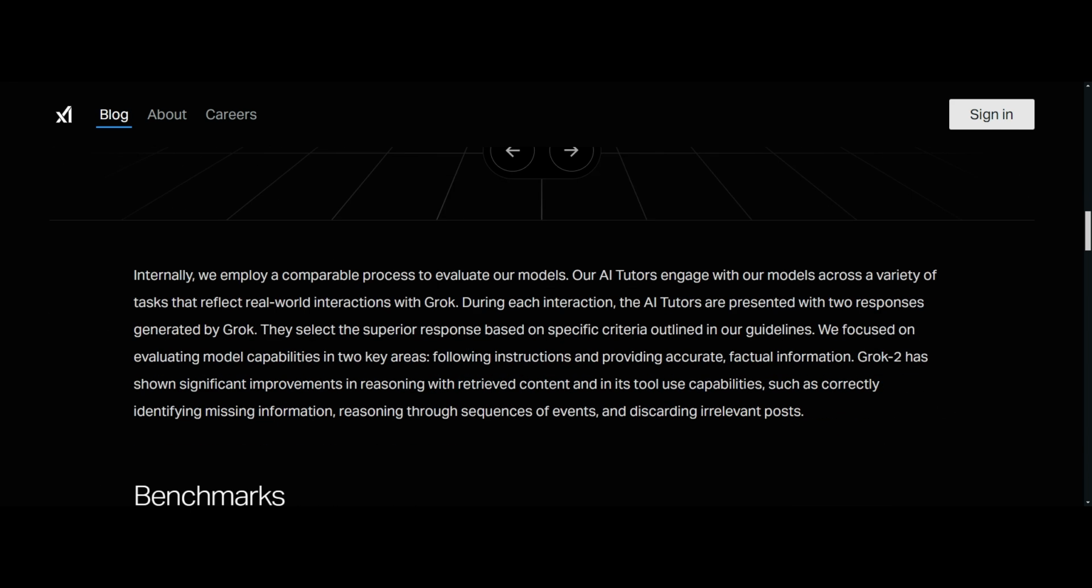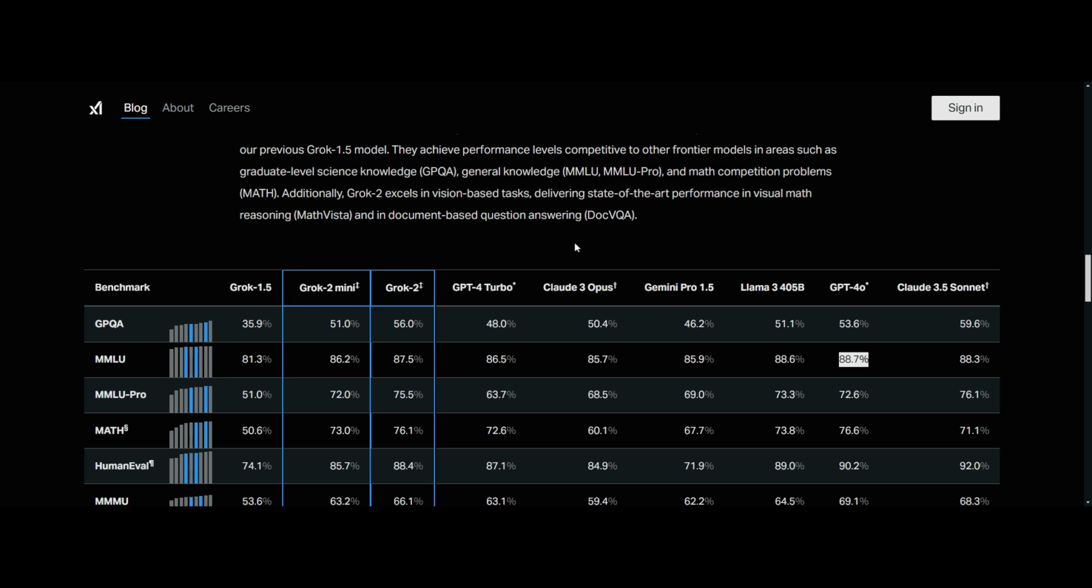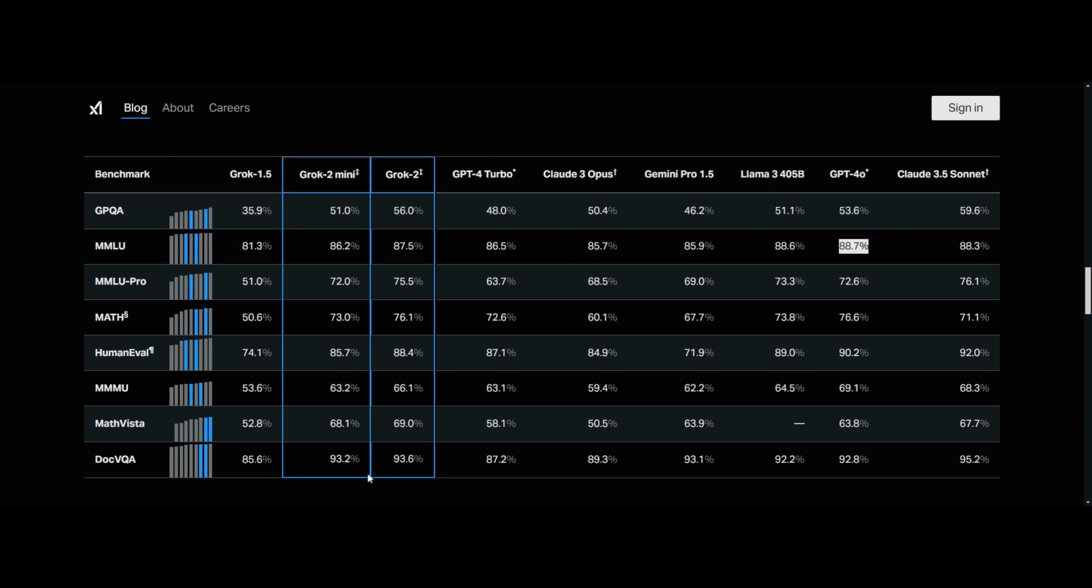Okay, let's quickly discuss the benchmark performance, the scores across other LLM tasks. If you take a look at this graph, it shows the benchmark results compared with other LLM models. These two models were compared with different LLM models, that is the GPT-4 Turbo model, Claude 3 Opus, Gemini 1.5, GPT-4o, and Claude 3.5 Sonnet. On the MMLU task, Grok 2 Mini and Grok 2 are giving more than 86 percent, about 85 to 87 percent. But still, GPT-4o is giving the highest percentage.